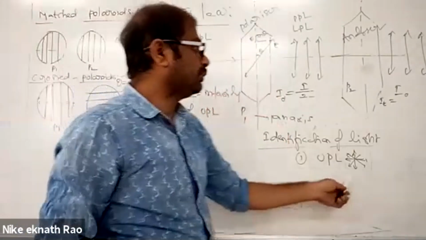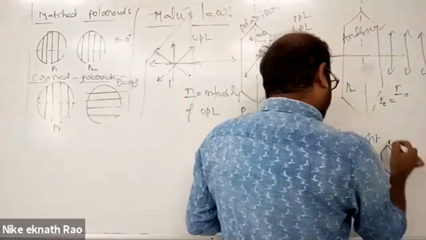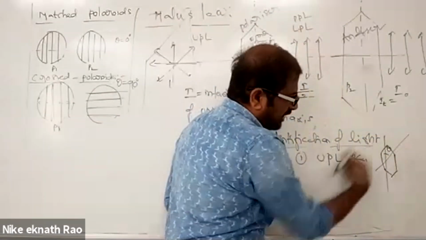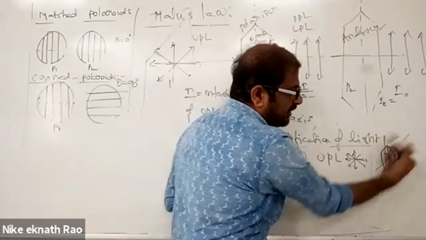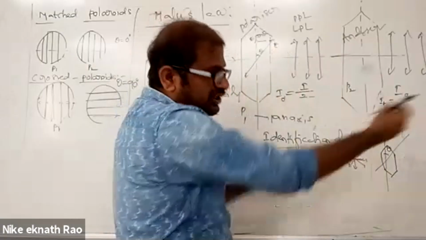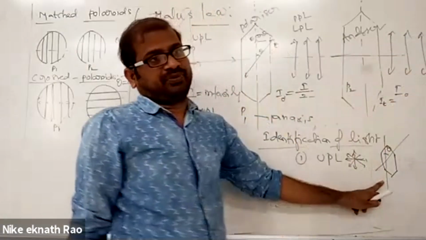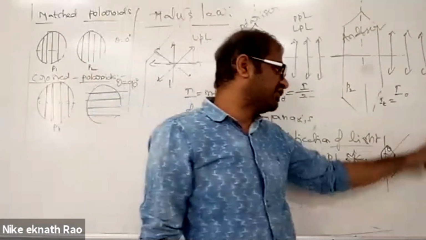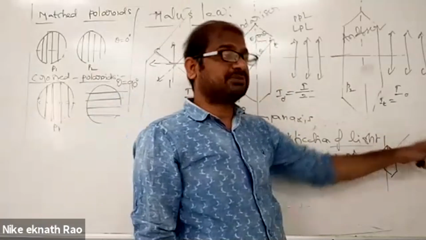If you allow it to pass through this kind of analyzer and rotate the analyzer to any angle, all possible directions are there, so even when you change the orientation, components in those directions will come out. So if unpolarized light is incident on this one, there is no change in intensity, because unpolarized light has components in all possible directions.